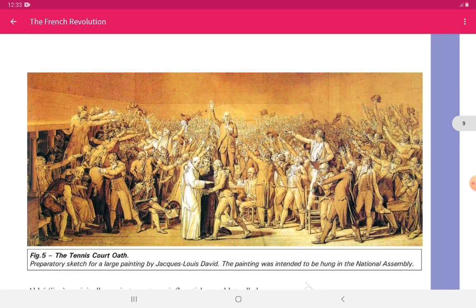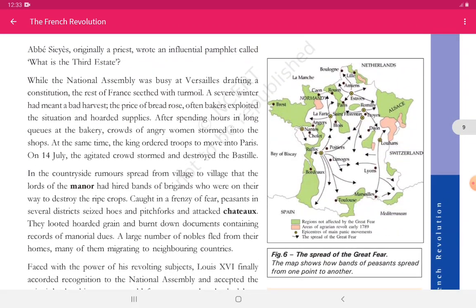Now you can see how was the Tennis Court Oath. Now it was a preparatory sketch for a large painting by Jacques Louis David. The painting was intended to be hung in the National Assembly because everyone over here was patriotic and they wanted their own constitution. So this was a painting that was to be hung at the National Assembly, which consisted of all the three estates. Abbe Sieyes, originally a priest, wrote an influential pamphlet called What is the Third Estate? So actually he was also in support of the third estate.